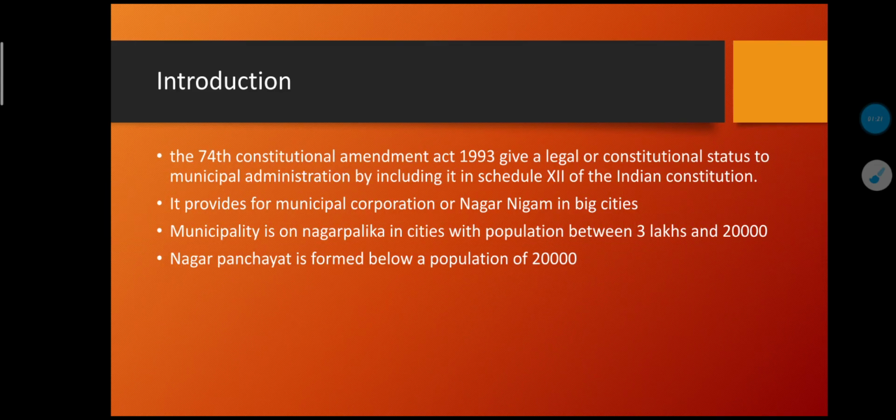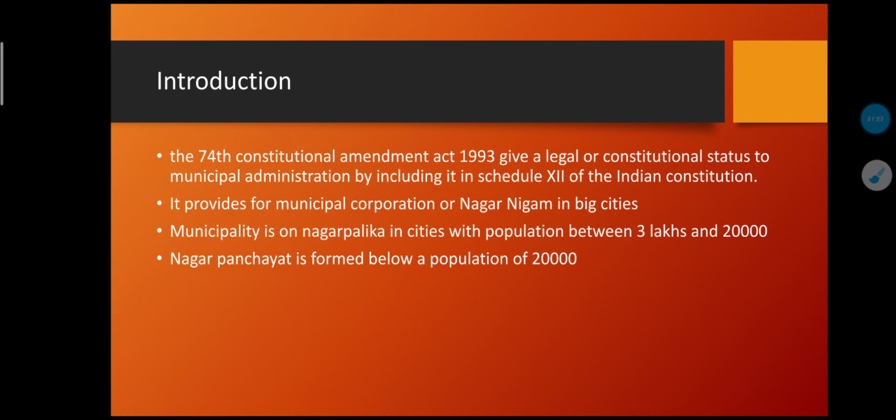Before we explain the structure, let's give a little introduction about the 74th Amendment Act. The 74th Constitutional Amendment Act, in 1993, gave a legal or constitutional status to municipal administration. That means in the Indian Constitution, in Schedule 12, municipal administration gets legal and constitutional sanction.